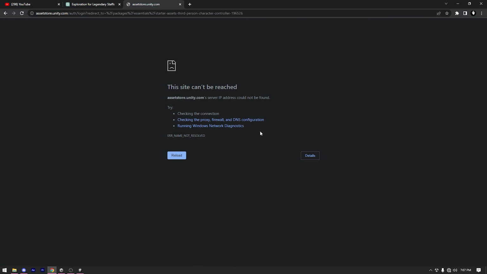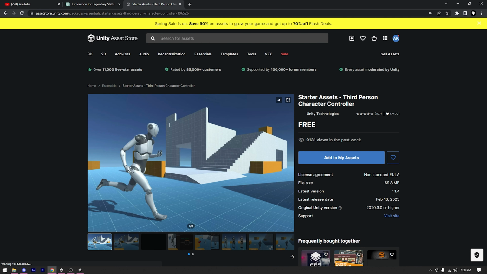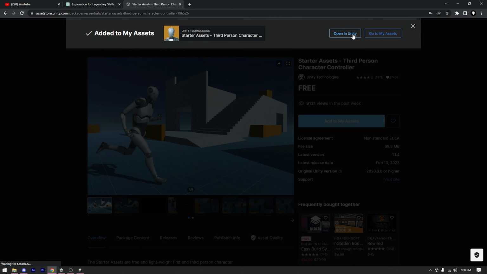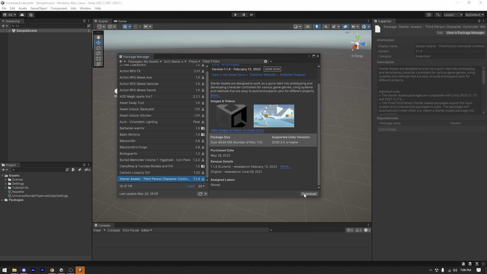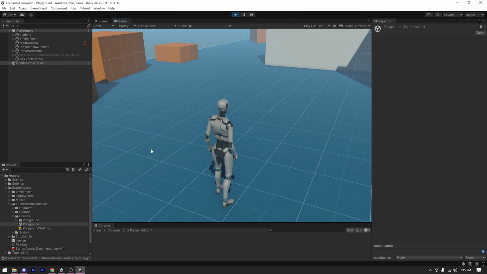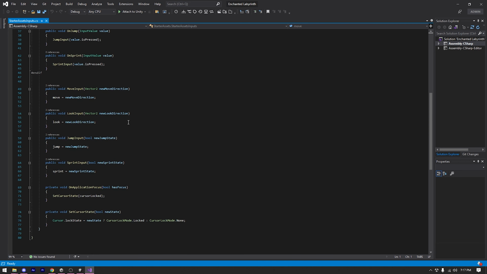I don't know what happened to my internet today. So, after fixing that, I needed to sign in again. Great! After signing in and adding the asset to my asset list, I opened the asset in Unity and it was asking me to sign in again. After signing in again for the I don't even know the number at this point, I downloaded and imported the asset into my project. I started checking how the controller works, checking its code, and it was pretty good.